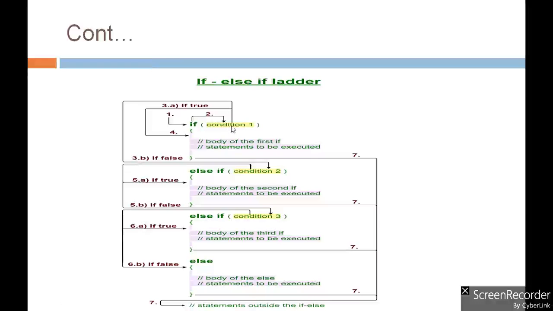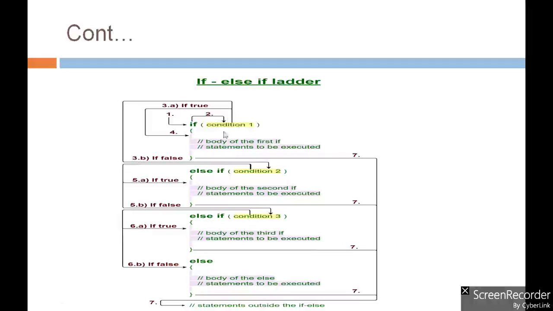Let's see. First of all, condition 1 specified with the first if statement will be checked, and if this condition becomes true, then the body of this first if block will be executed, and after that the control will be transferred to simply the next statement after the whole if else if ladder statement, right?